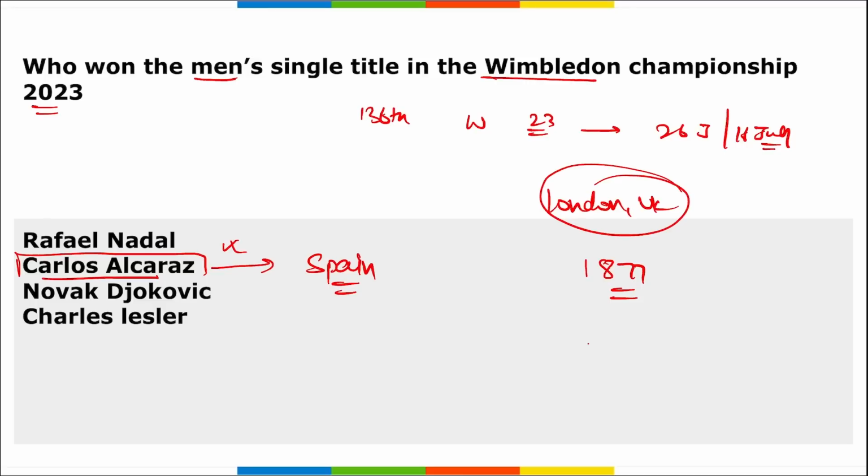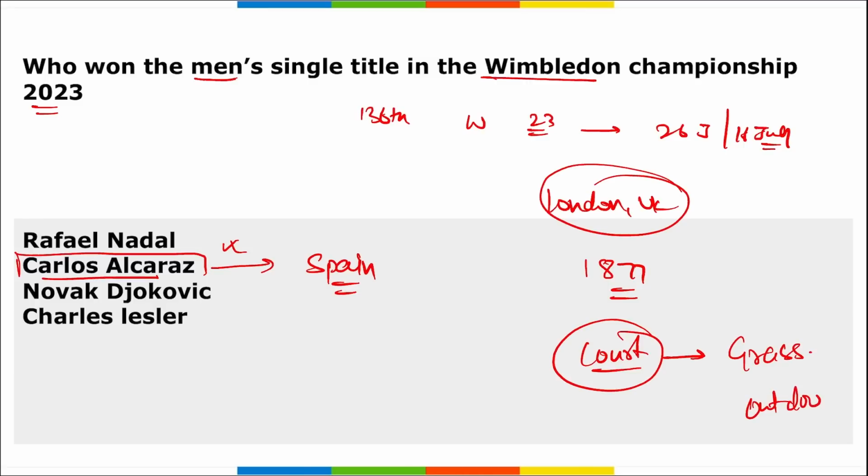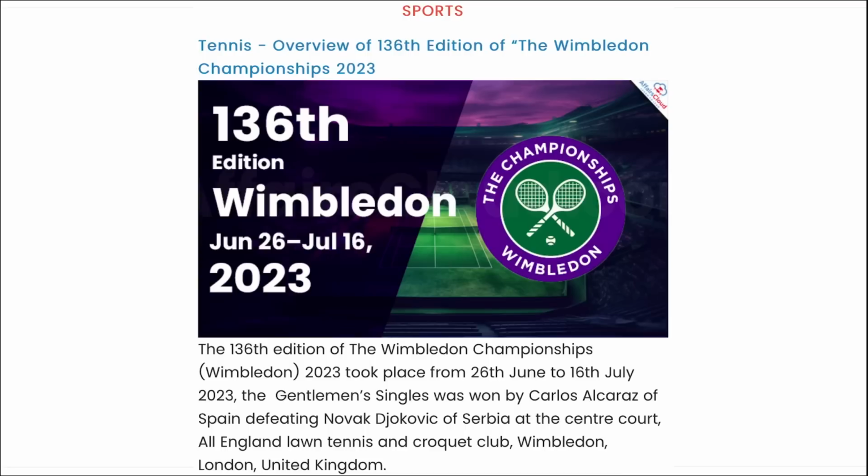Then, which type of court is Wimbledon being played on? It is played on a grass court, and it is an outdoor court where Wimbledon takes place. Moving on. So the 113th edition of Wimbledon for the men's championship was won by Carlos Alcaraz of Spain.